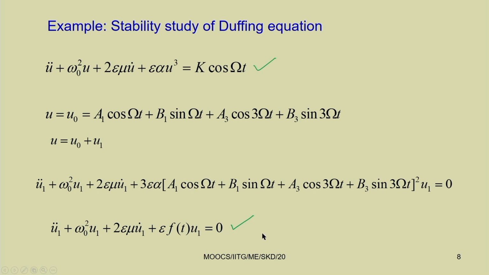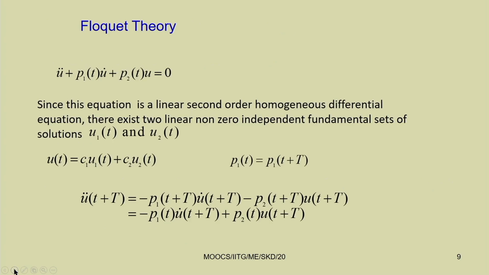In this parametrically excited system, you have seen the coefficient of the response, where the response is u1. The coefficient of the response is a parameter which is periodic in nature, so f(t) is a periodic function. If the coefficient of u, that is the response, is a periodic function, then we call these equations the equations for a parametrically excited system.